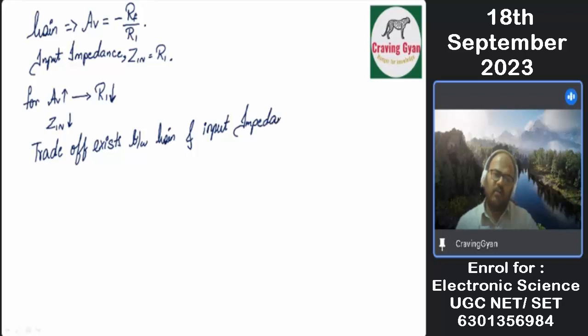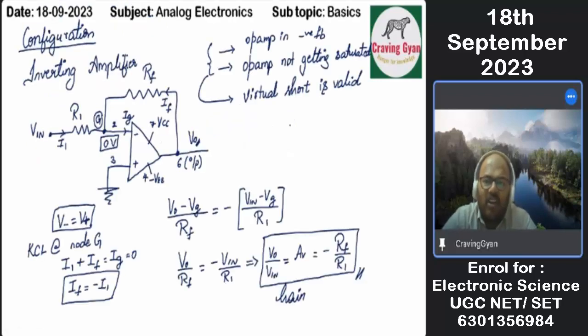Gain and input impedance. Very important. A trade-off is going to exist between gain and input impedance. So this is all about the inverting amplifier.